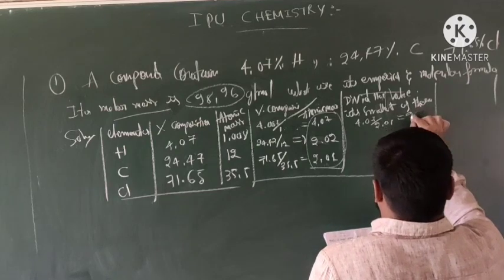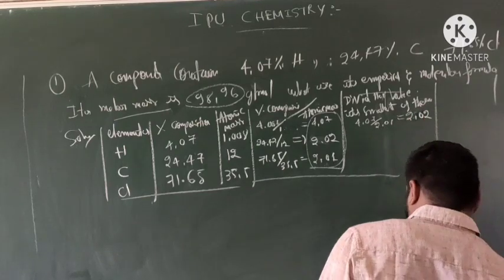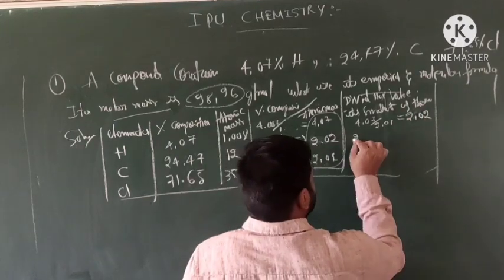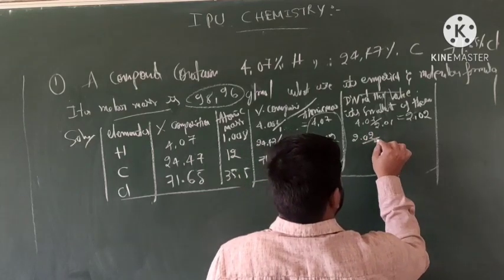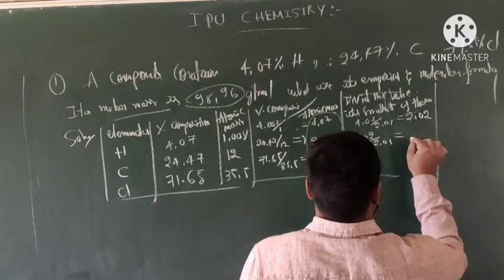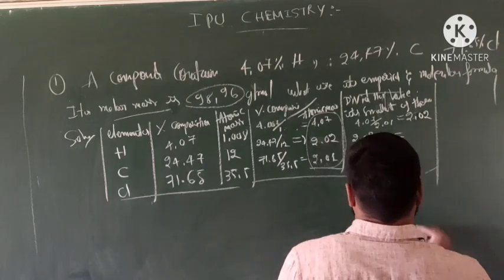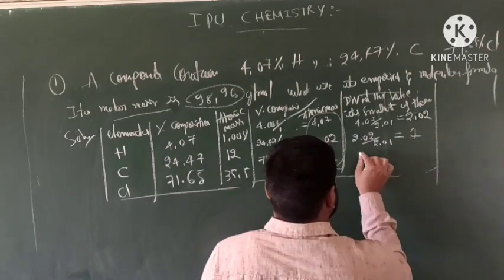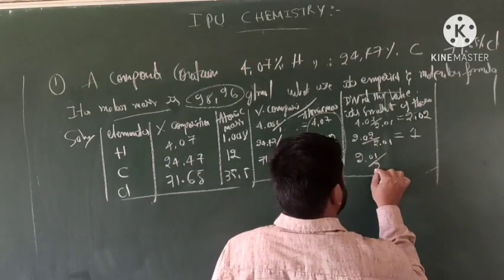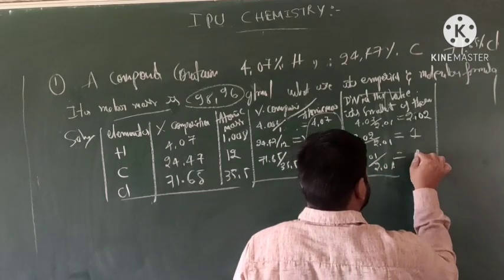This gets 2.02. So next, 2.02 divided by 2.01 is 1. Then 2.01 divided by 2.01 is 1.